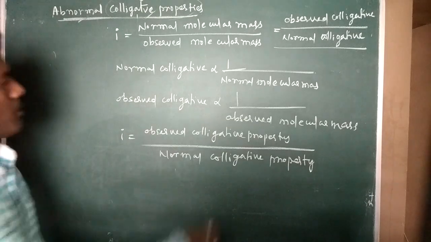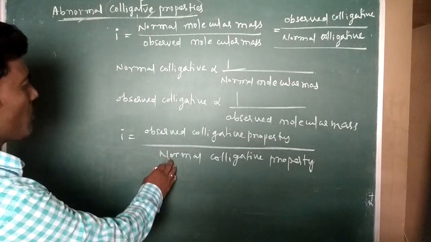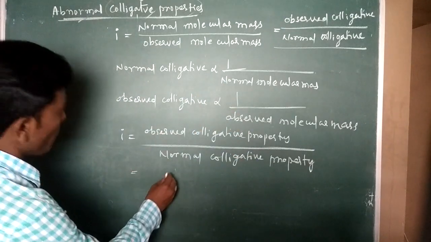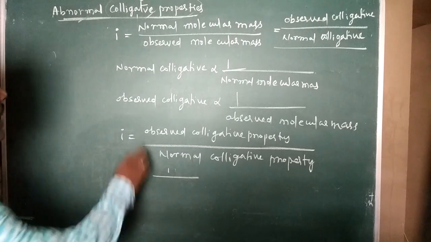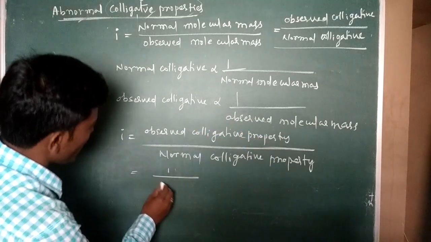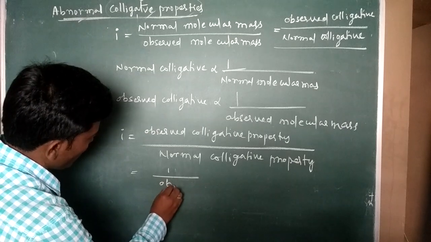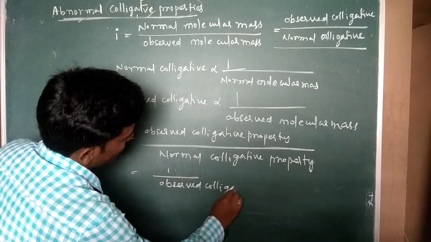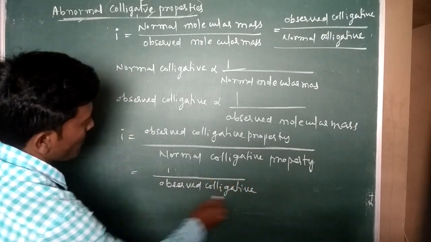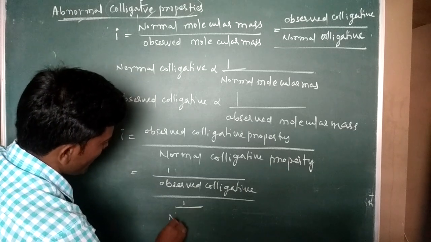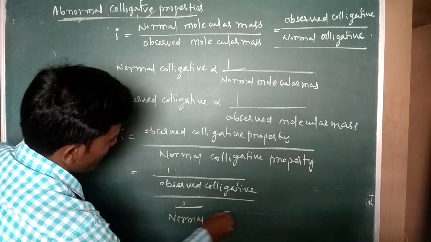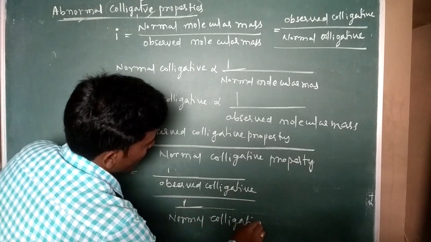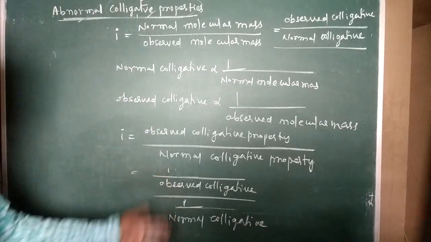Now, what is observed colligative property? Observed molecular mass. What is the normal colligative property? 1 by. So you substitute those two things. 1 by observed molecular mass for the observed colligative property, divided by 1 by normal molecular mass for the normal colligative property, and then by cross multiplication.